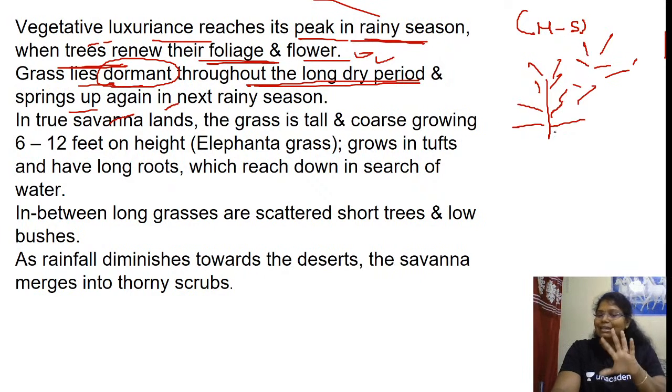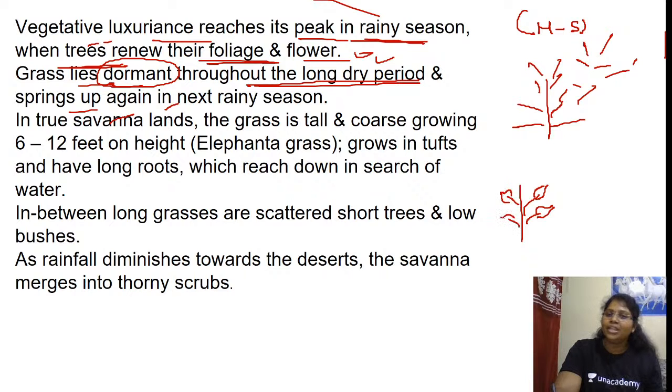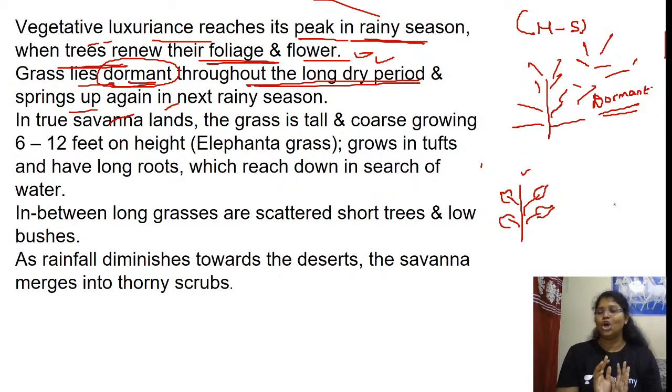So again, that tree looks like this. It has a thorny and dry appearance. Again, it springs back. Now you see a little bit, it will have leaves again during the rainy season. Which means it is dormant during the dry season, deciduous, and it flourishes again during the rainy season. Yes or no? It lies dormant. This is called dormant. It doesn't mean that it is dead. It is not active, it is not dead, it is dormant. And again it springs back during the rainy season.